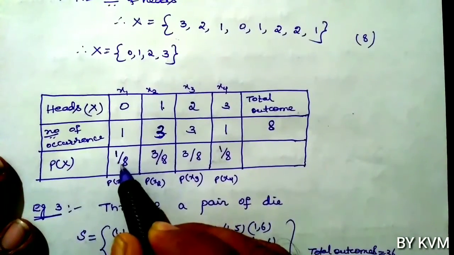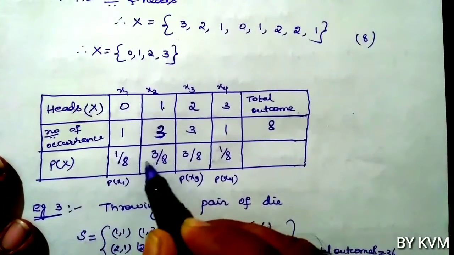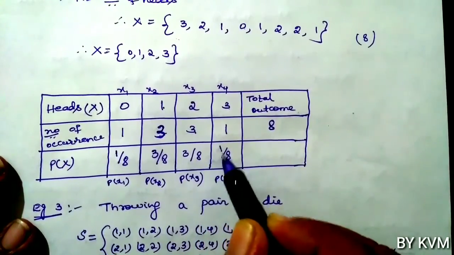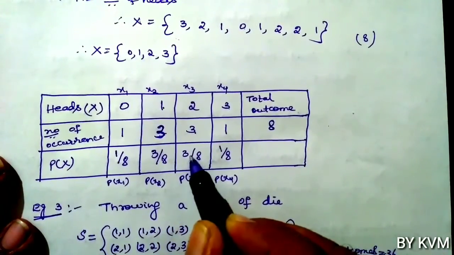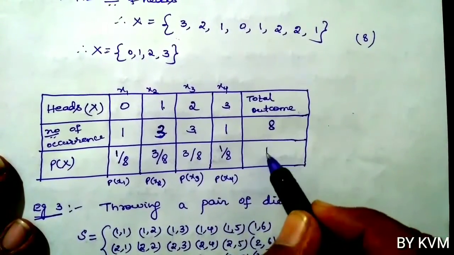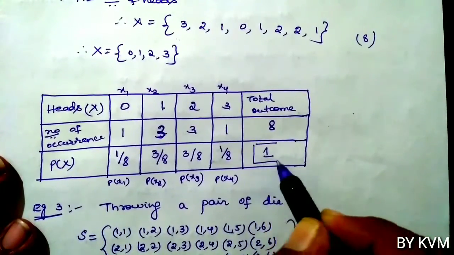Now add all these values. So 1 by 8 plus 3 by 8 plus 3 by 8 plus 1 by 8. So 3 plus 3 is 6, 7, 8. 8 by 8. 8 by 8 is 1.